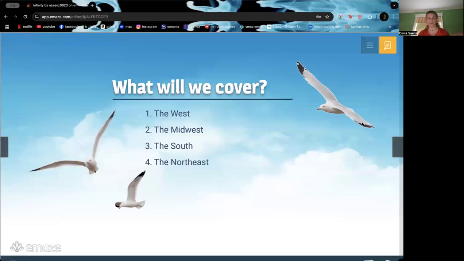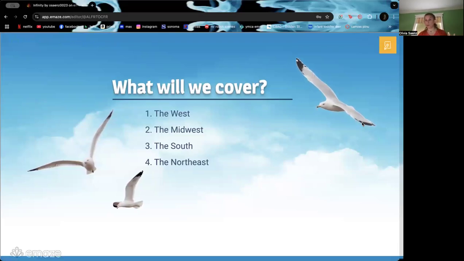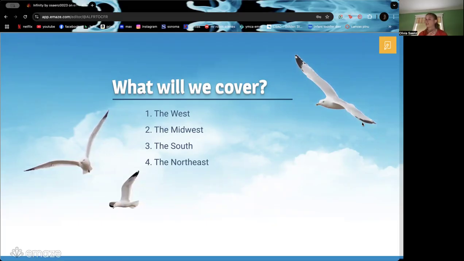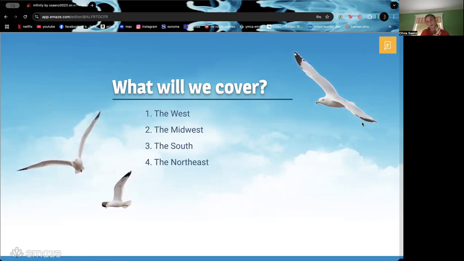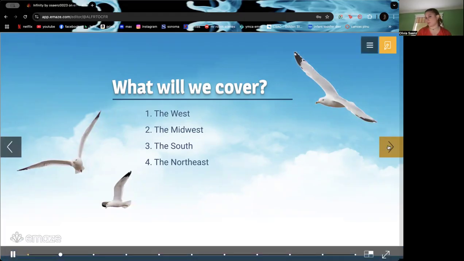So this is just a little overview of what we're going to cover. The four regions that we know and that are classified by the US government are the West, the Midwest, the South, and the Northeast. So those are the regions and the states that we're going to cover today.